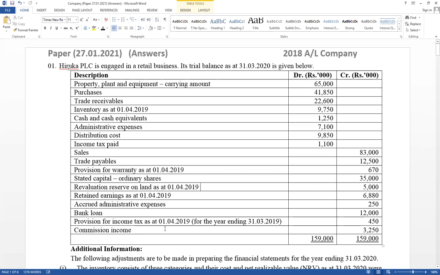And think about income tax: the total paid amount is given, including this year's first quarter payment as well as last year's last quarter payment. Last year's last quarter income tax should be paid this year in the first quarter, and the provision for income tax for last year's last quarter is given. It is relevant for the under provision or over provision calculation.